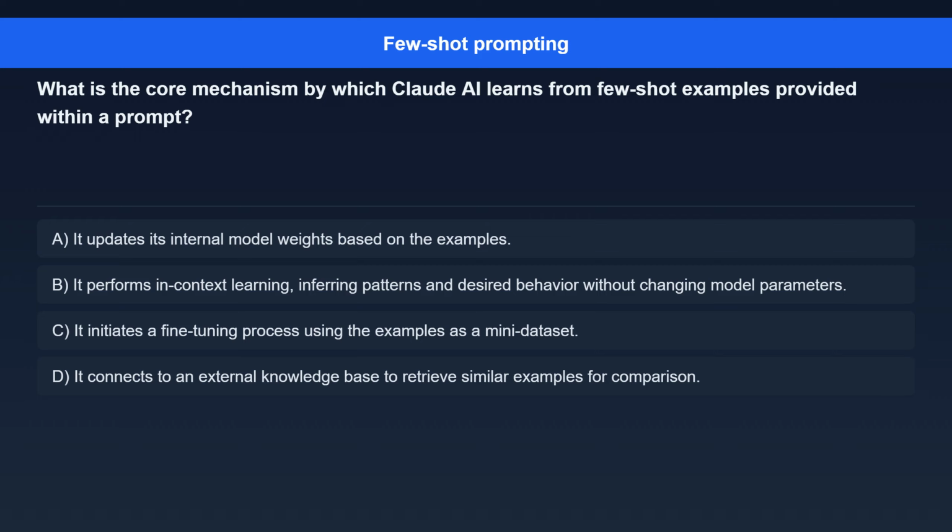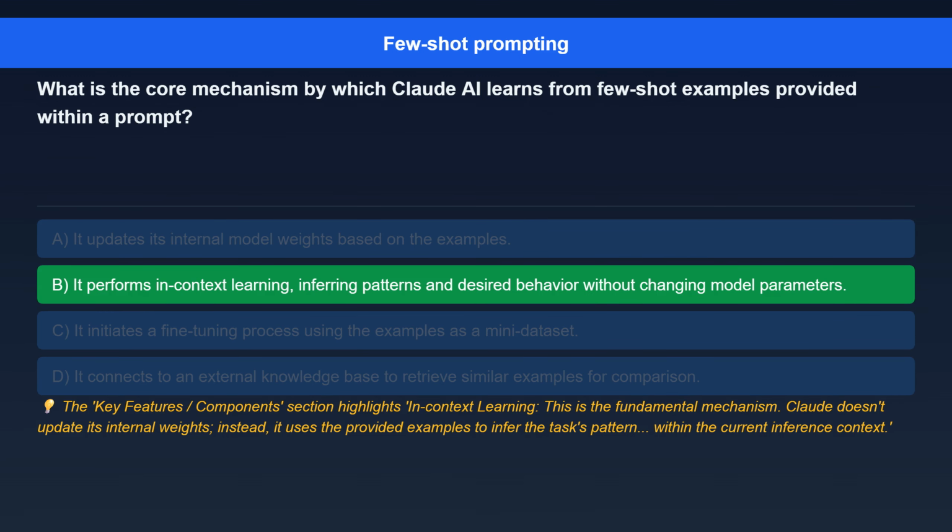Option C. It initiates a fine-tuning process using the examples as a mini data set. Option D. It connects to an external knowledge base to retrieve similar examples for comparison. The correct answer is, it performs in-context learning, inferring patterns and desired behavior without changing model parameters.